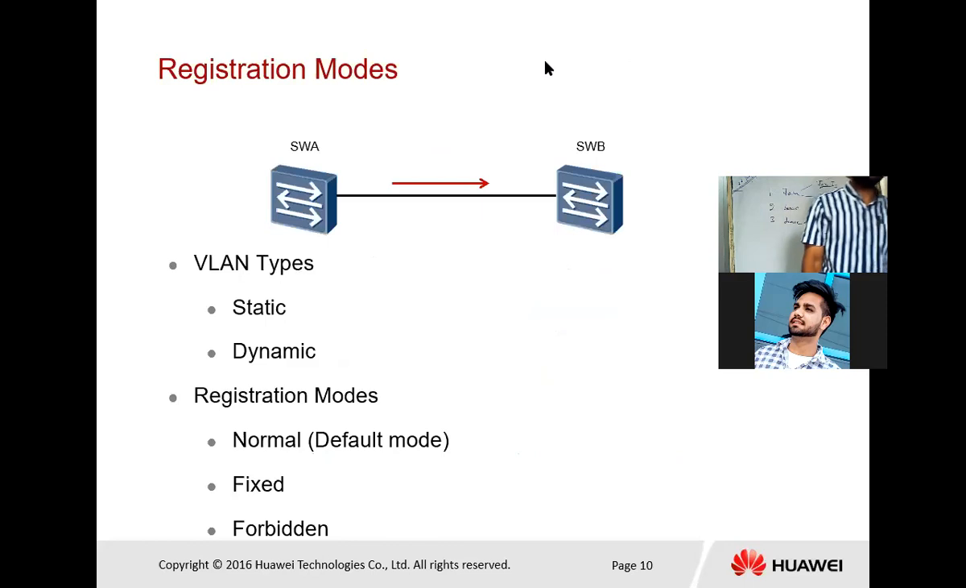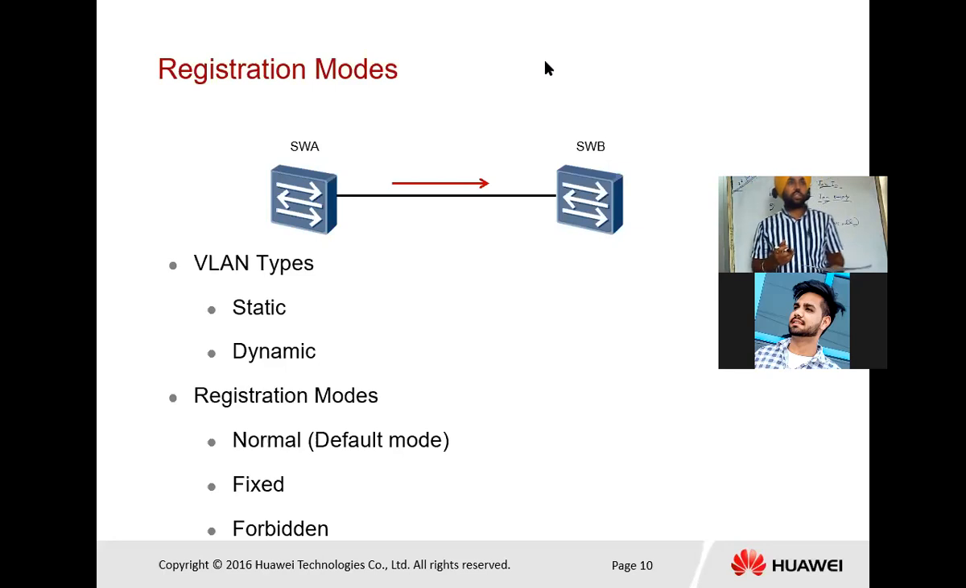Next, that is registration mode. Registration mode, that is VLAN type. First we are talking about the VLAN type. First one is static. Static means which we create manually on the switch. When we are talking about dynamic, dynamic means which are received from another switch using the GARP protocol.